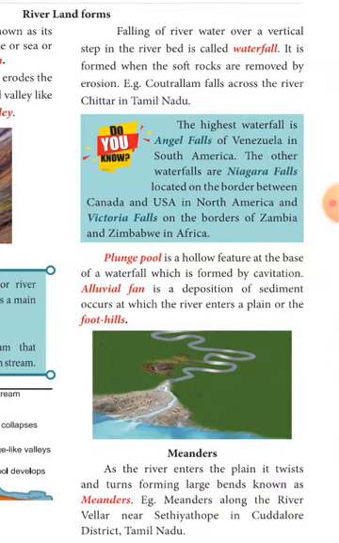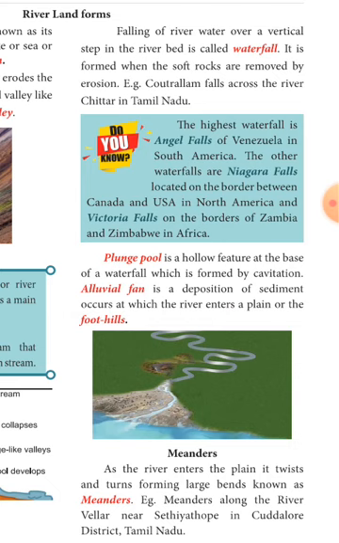Now we are going to see what is a plunge pool. That is a hollow feature at the base of a waterfall. How is it formed? It is formed by cavitation. Alluvial fan is the deposition of sediment. It occurs where the river enters into a plain, at the foothills.